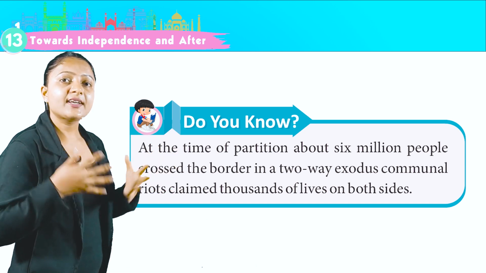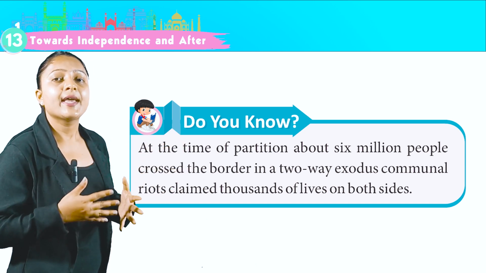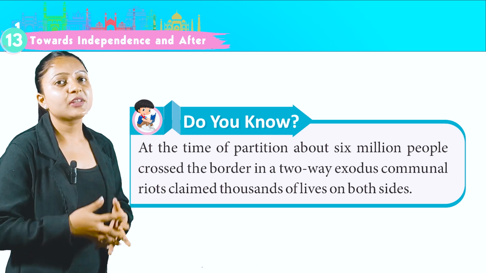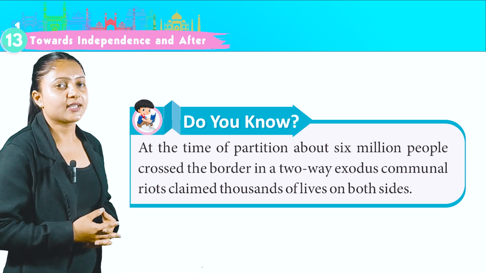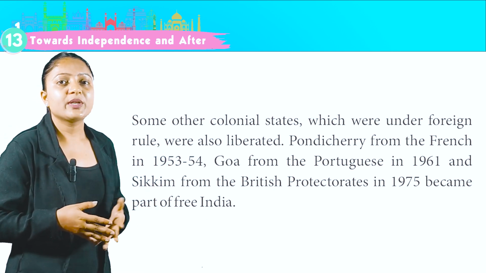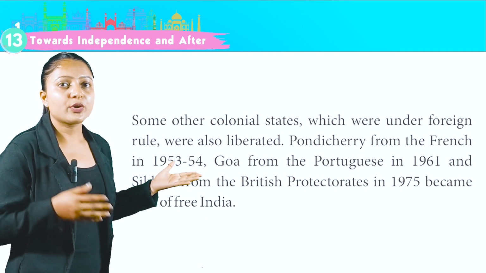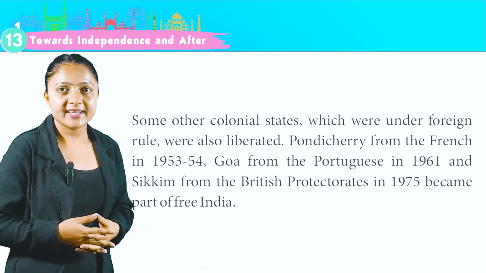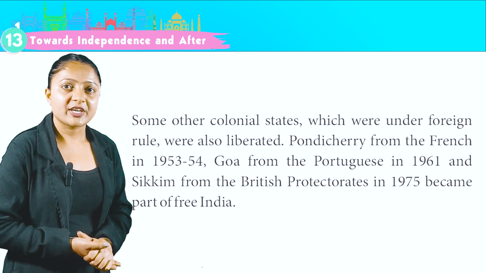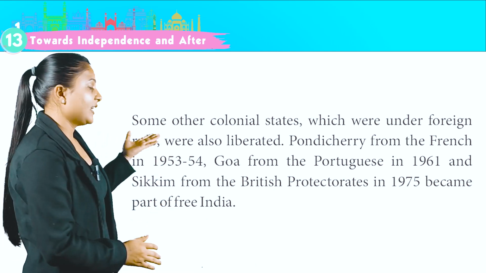Do you know, at the time of partition, about 6 million people crossed the border in a two-way exodus. Communal riots claimed thousands of lives on both sides. Some other colonial states which were under foreign rule were also liberated. Pondicherry from the French in 1953-54, Goa from the Portuguese in 1961 and Sikkim from the British protectorates in 1975 became part of Free India.